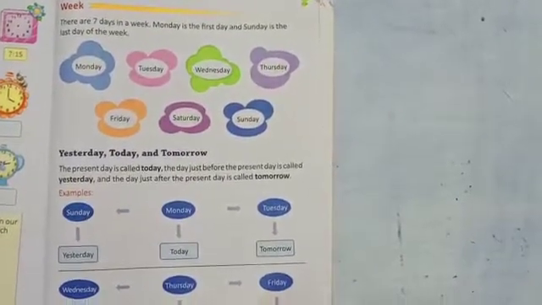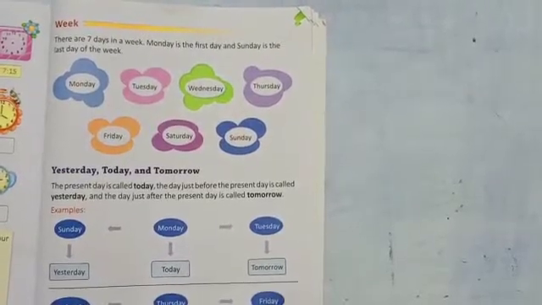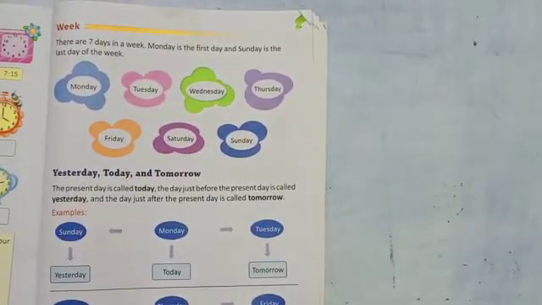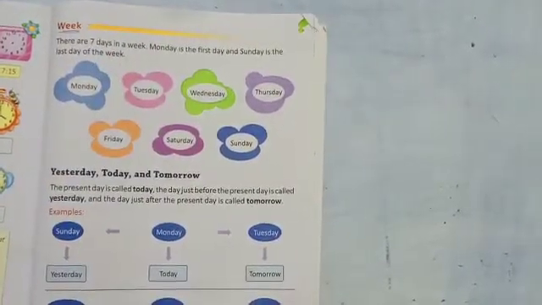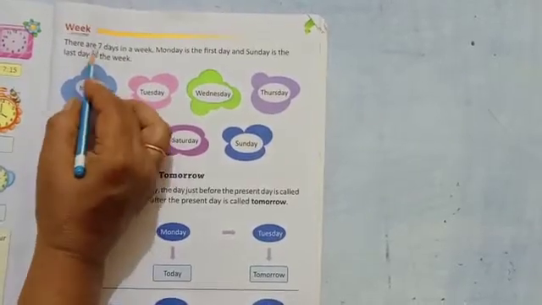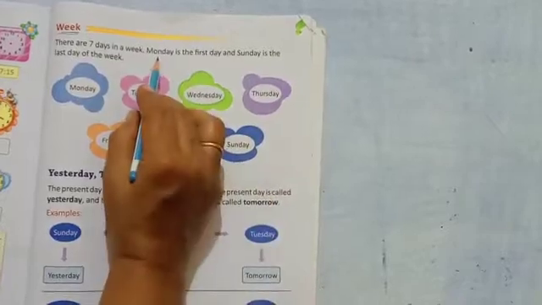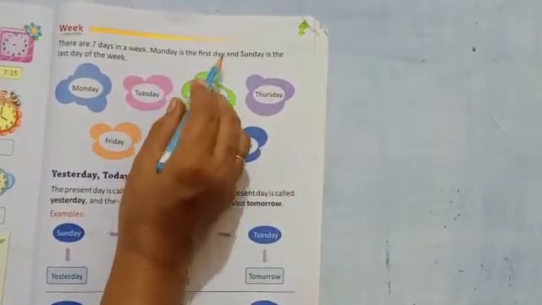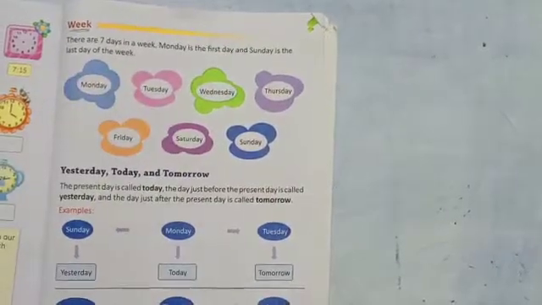Till last session, we have learned time. Today we are going to learn week. Week means, how many days are there in a week? Yes, there are 7 days in a week. Monday is the first day and Sunday is the last day of the week.